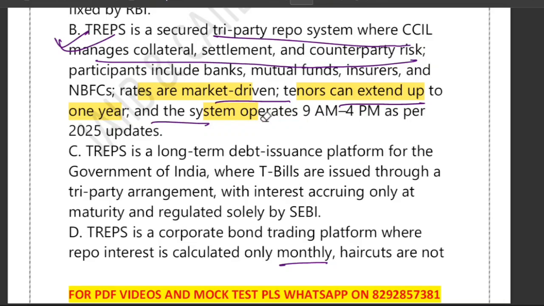There are different kinds of participants like bank, mutual fund, insurer, and NBFCs. And then we talked about the tri-party mechanism. Who are the parties? Basically, CCIL like a tri-party agent. Okay. So why are the options wrong?